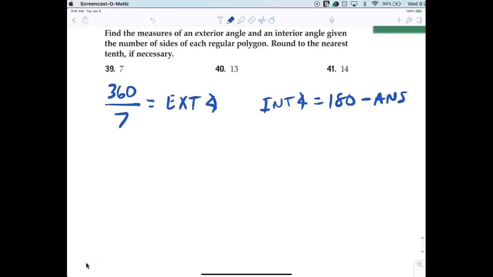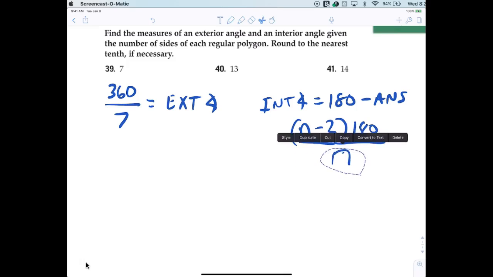Now, if you'll notice, n minus 2 times 180 divided by n would also give you the interior angle. So those two answers should be the same. So I really would like for you to take out your calculator now and just verify that. I want you to physically see it. Some of you guys are just watching too much. When I tell you something, you should be verifying. Don't trust me. Verify it yourself with your calculators. That's what you have them for.